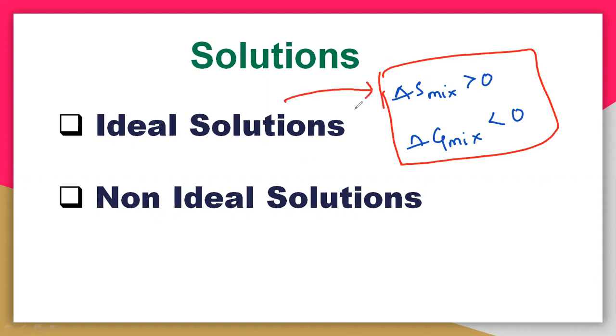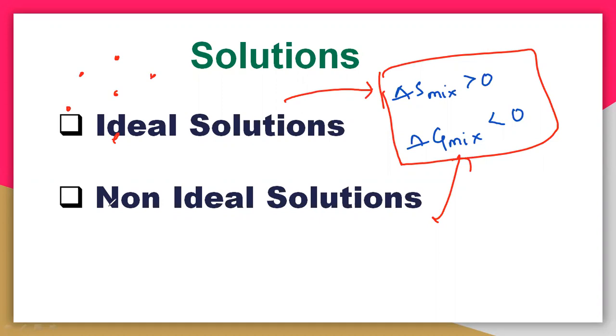Even ideal solutions have the entropy of mixing greater than 0, and non-ideal solutions also have the Gibbs free energy less than 0. So this S indicates the entropy, and G indicates Gibbs free energy. These two things we will study in thermodynamics. In the next session we will start with thermodynamics. But remember one thing here, S is nothing but the entropy. Entropy is nothing but the randomness. So if the molecules are like this, then the entropy will be more. The randomness of a molecule, that is the entropy.